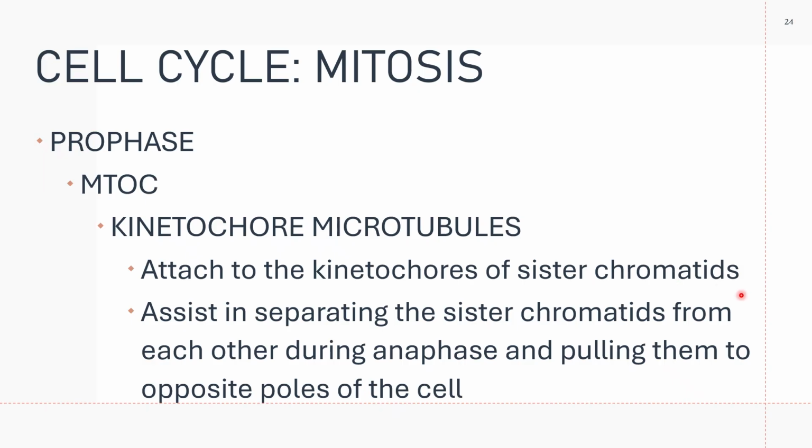Please note your kinetochores of your sister chromatids are located at the centromere portion. They assist in separating the sister chromatids from each other during anaphase and pulling them to the opposite poles of the cell. That is for your kinetochore microtubules.